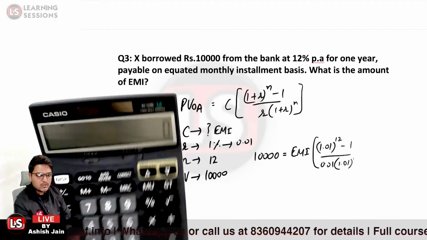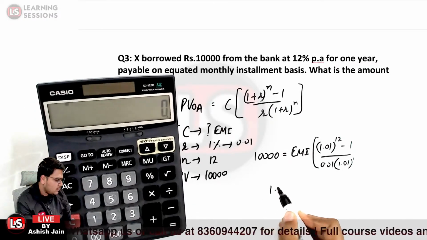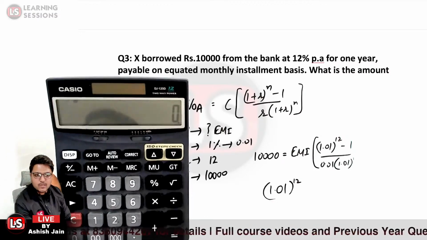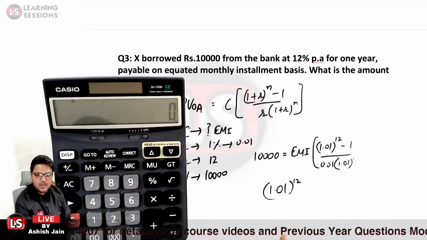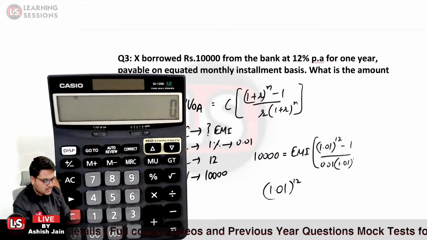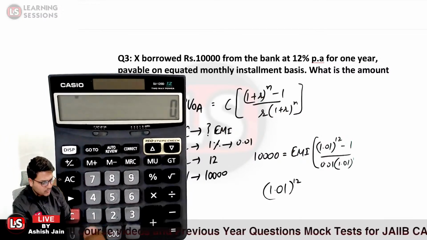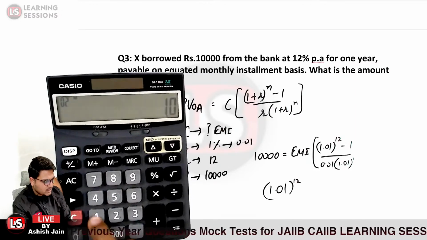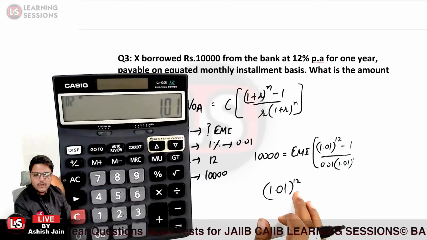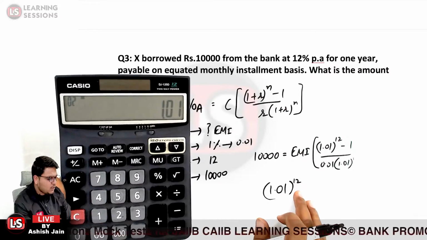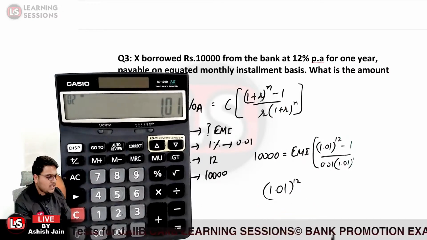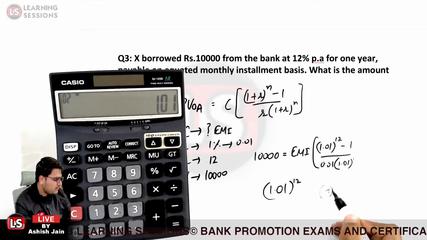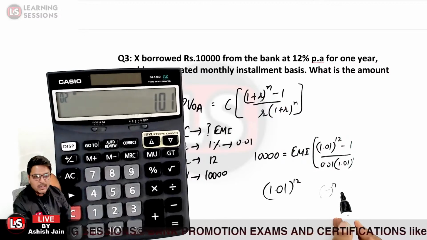I'm just telling you the way out of how we can calculate 1.01 raised to power 12 first of all. Whenever we need to calculate 1.01 raised to power 12, it is not that you write it again and again, multiplying again and again. There is a simple thing you need to follow: 1.01, multiply sign, again 1.01. Now look at the raised to power, which is 12, and further you need to press the equal to sign 12 minus 1 times. Let us take the case of a raised to power n, and I need to calculate a raised to power n.